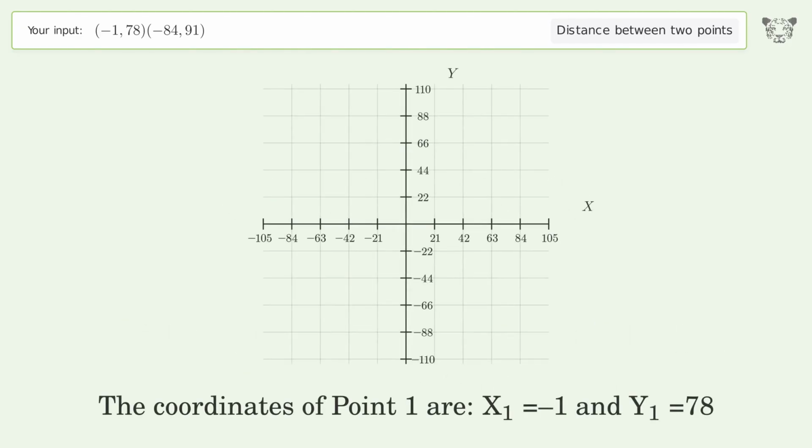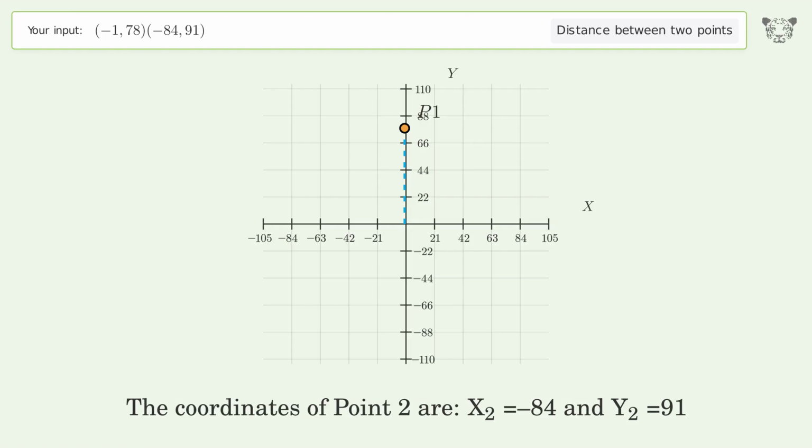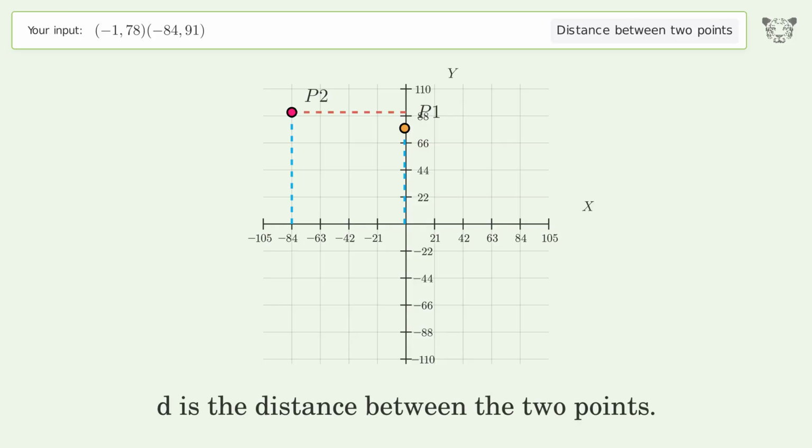The coordinates of point 1 are x1 equals -1 and y1 equals 78. The coordinates of point 2 are x2 equals -84 and y2 equals 91. D is the distance between the 2 points.